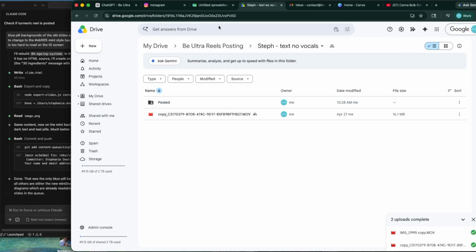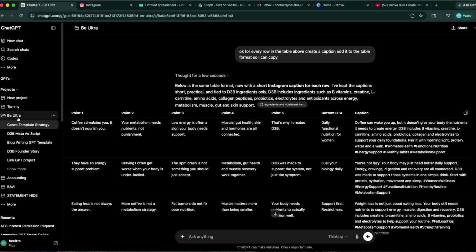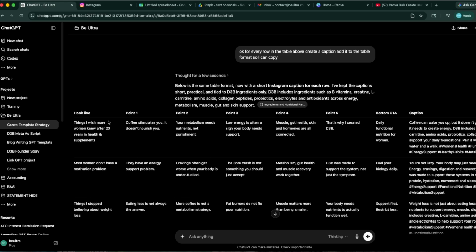So to create the bulk aspect, I use ChatGPT, and I have a project for Be Ultra where it has a whole bunch of knowledge around company branding, language, tone, the D3B ingredients, the formula, the scientific evidence. So when I ask it for a prompt, i.e., create me a table and create a caption based on key problem statements, it's grounded in factual data.